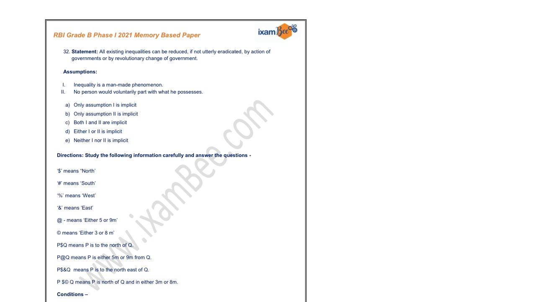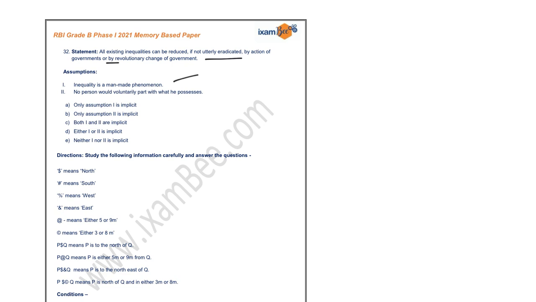Now your next statement is: all the existing inequalities can be reduced, if not utterly eradicated, by the action of the government or by revolutionary change of the government. And your assumptions: the first one is inequality is a man-made phenomenon. Now you know that inequality can be reduced, so it means that it is not natural but created by us only.